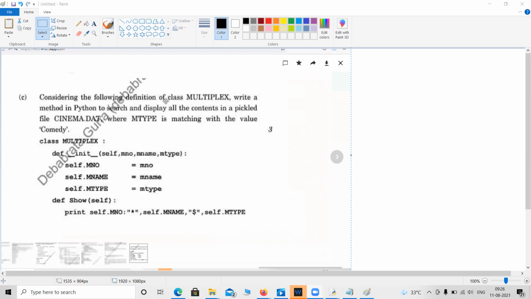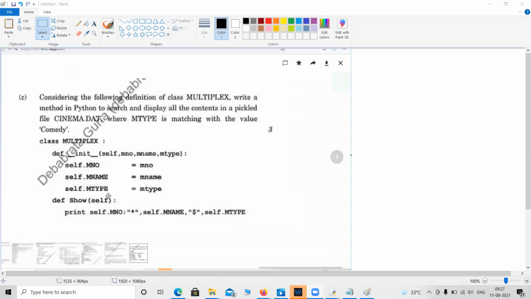Considering the following definition of class Multiplex, write a method in Python to search and display all the contents in the pickled file cinema.dat, where mtype is matching with the value comedy. They have given a hint, like there will be 3 fields: movie number, movie name, and movie type. It might be horror, it might be comedy. So they are interested to see the names of the movies which are of type comedy.